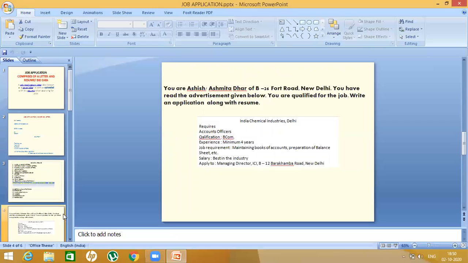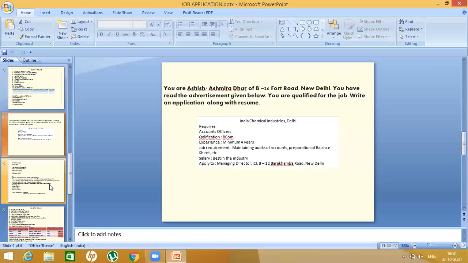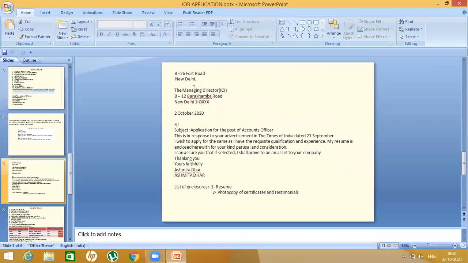Now, let us come to the letter, the application. First, see the cover letter. As I told you, you are going to start with the self-address as you do in your formal letters. Leave a line, the address of the addressee. Don't forget to address the person the letter is being written to. In this case, it is the managing director, ICI, B12 Barakhamba Road, New Delhi. You give the number. Then you have 2 October 2020, Sir.